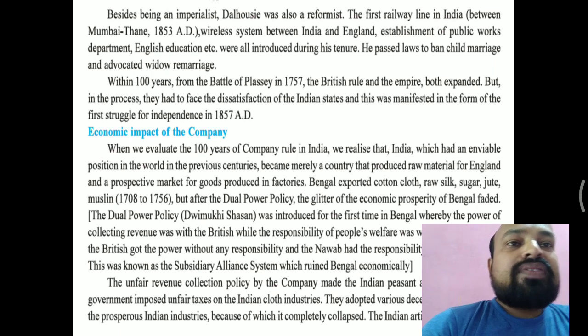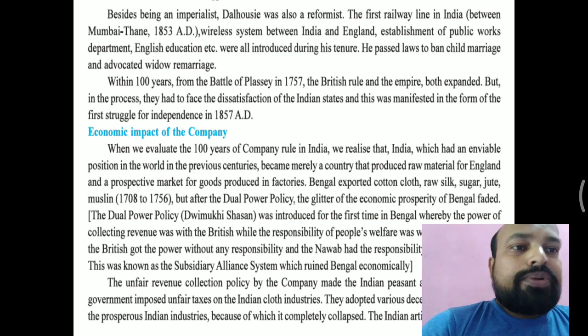Also the wireless system between India and England, so they could send messages from India to England very easily, because the post system was very slow and consuming so much time. That is why he introduced this wireless system. Then the establishment of the Public Works Department. Also he advocated English education.